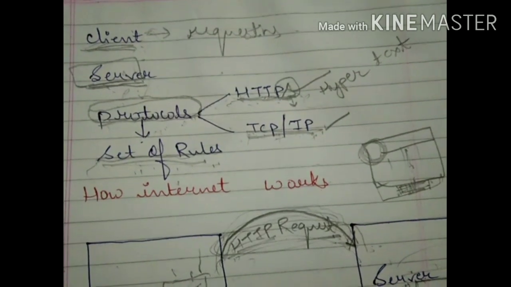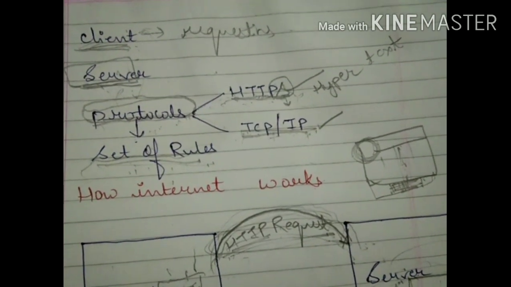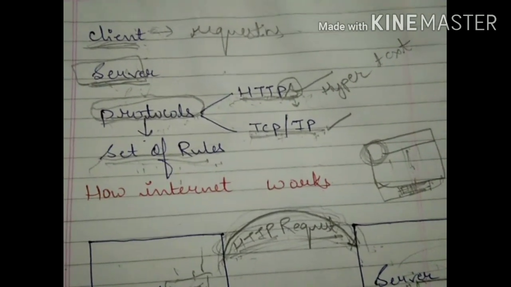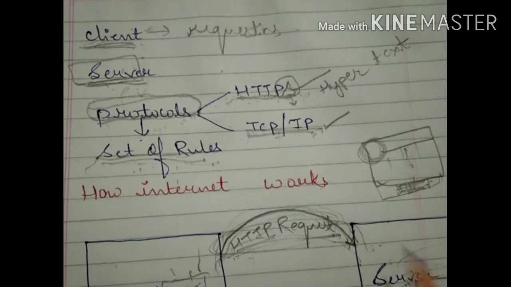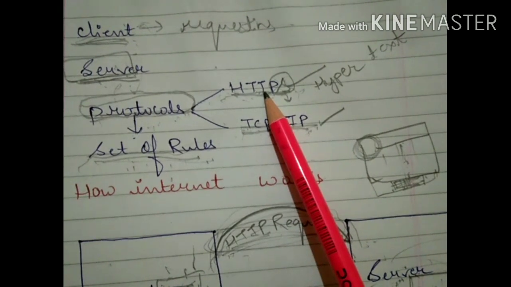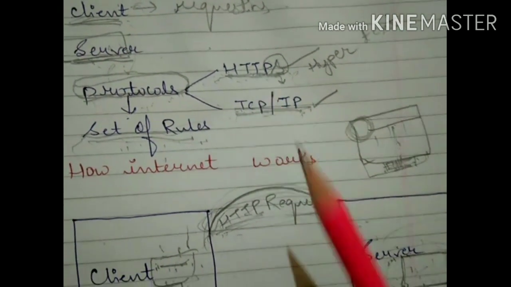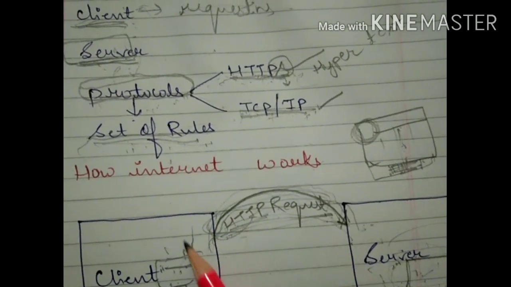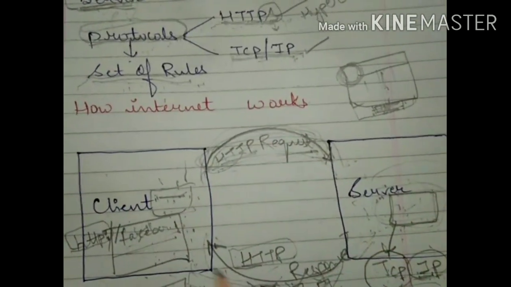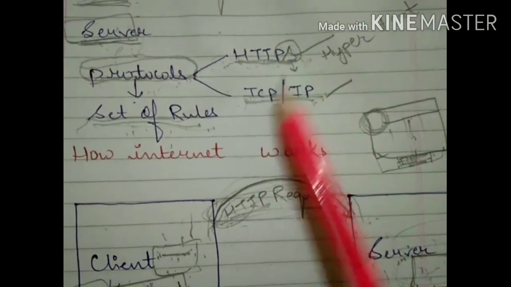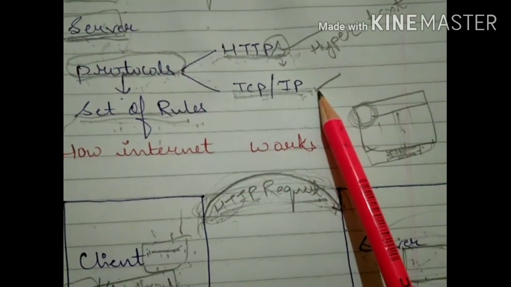After this class, you will use your browser and write facebook.com or any site, and when you press enter you will see that HTTP appears automatically. How and why? Because the HTTP protocol is responsible for creating the connection between client and server. Okay, that is the HTTP protocol.